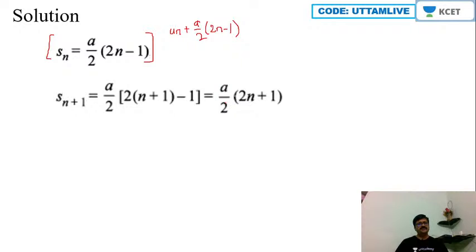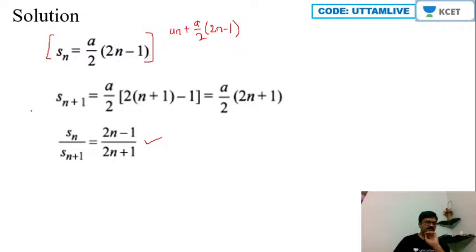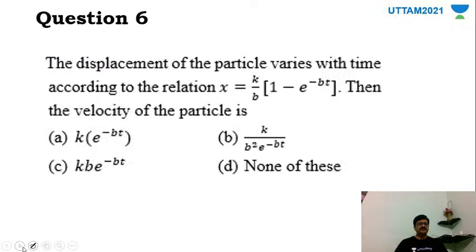A by 2 into 2n plus 1 we will get. If you take the ratio here, then I tend to get the ratio as 2n minus 1 upon 2n plus 1. I hope it is clear. Now let me just move on to the next question quickly.